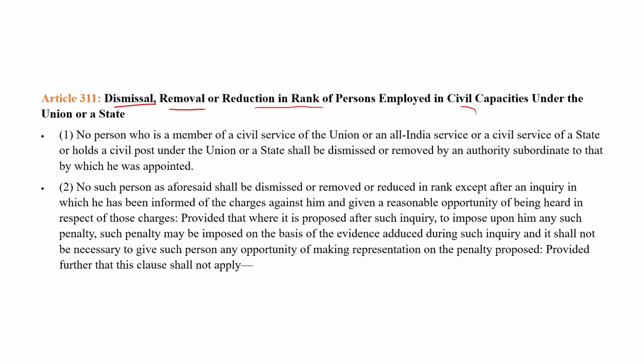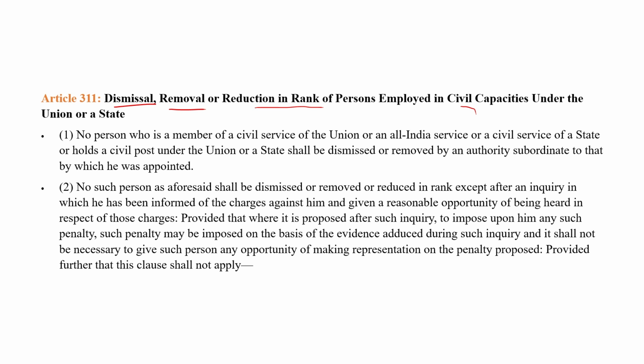Clause 1 of Article 311 explains that if there is a person who is a member of the civil service in the Union or state, he shall not be removed by any authority which is not responsible for his appointment. Means if a person is appointed by X authority, then only X authority has the right to remove him.